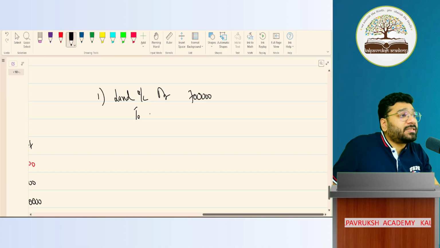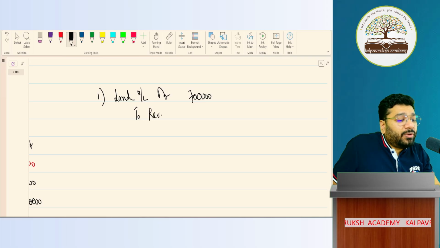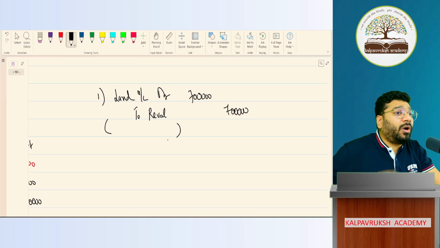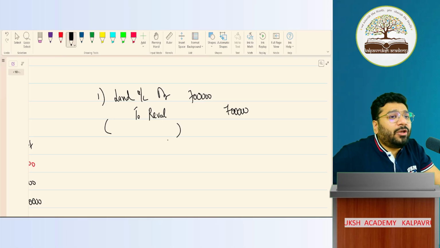Debit all expenses and losses, credit all income and gains. So to revaluation account, how much? 7 lakh rupees. Got it, not got it? Being land revalued upwards. Upward means what? Increase. So being land revalued upwards.